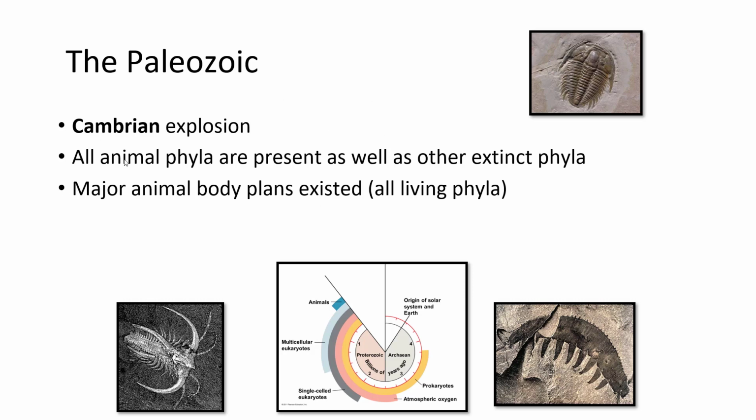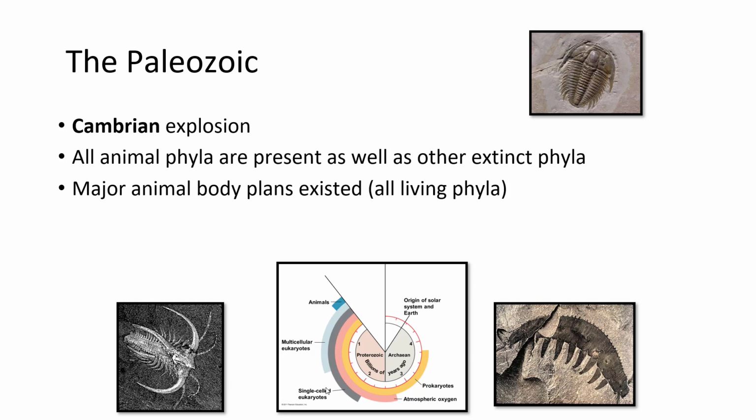But what we see here is a massive, it looks like a massive explosion of diversity in the fossil record, and it's because lots of things were evolving very rapidly. Predators were evolving to eat prey, and prey were evolving ways to fight predators, and that caused them to evolve a lot of hard parts, which fossilize very easily and allow them to show up pretty well in the fossil record. So if we look at this graph, or this image down here, we have prokaryotes showing up in the Precambrian.